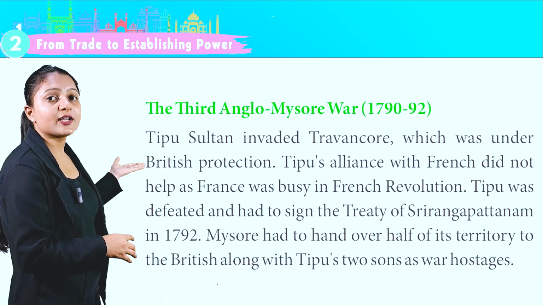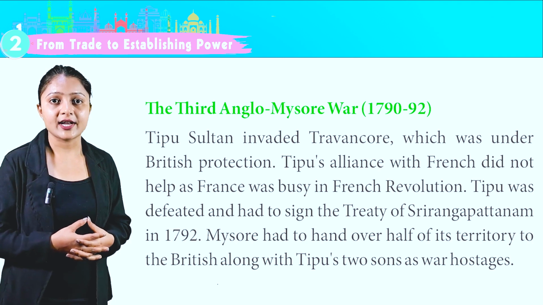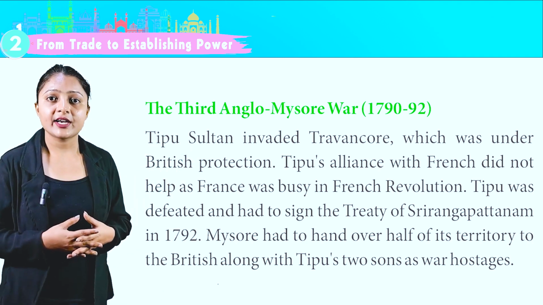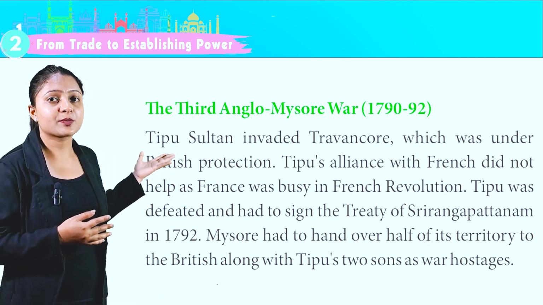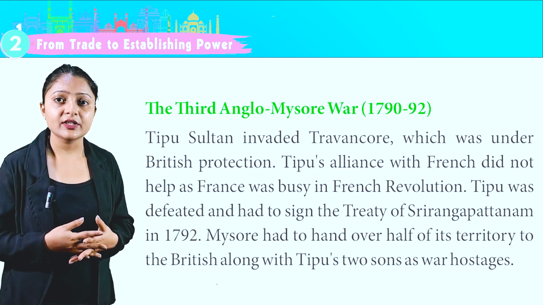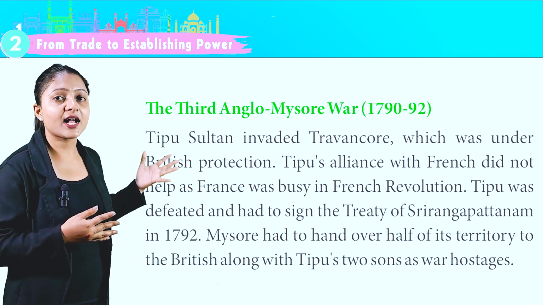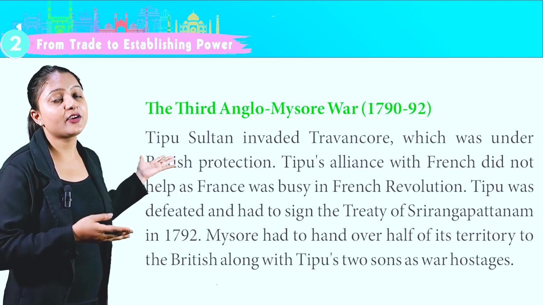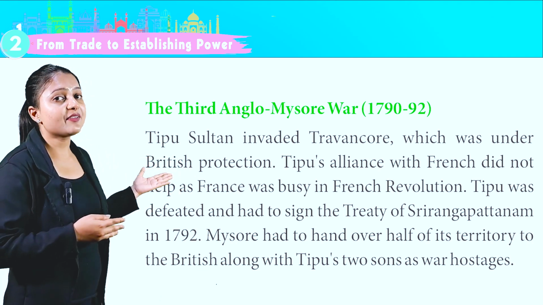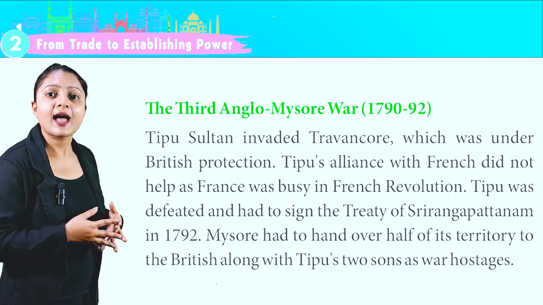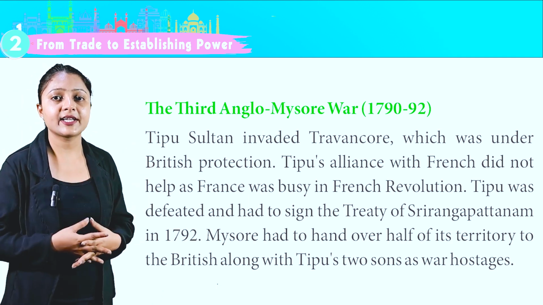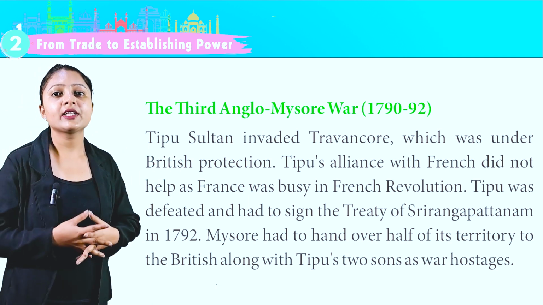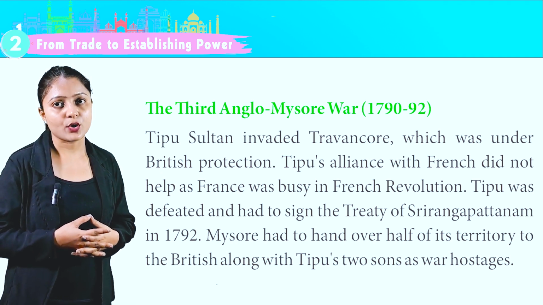The Third Anglo-Mysore War, 1790 to 92. Tipu Sultan invaded Travancore, which was under British protection. Tipu's alliance with French did not help as France was busy in French Revolution. Tipu was defeated and had to sign the Treaty of Seringapatam in 1792. Mysore had to hand over half of its territory to British along with Tipu's two sons as war hostages.